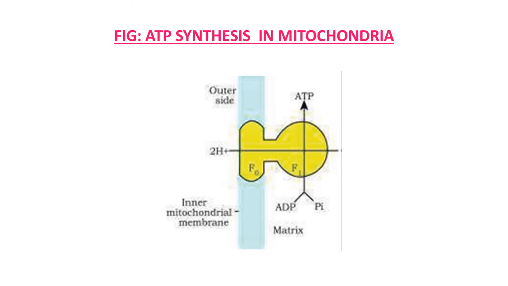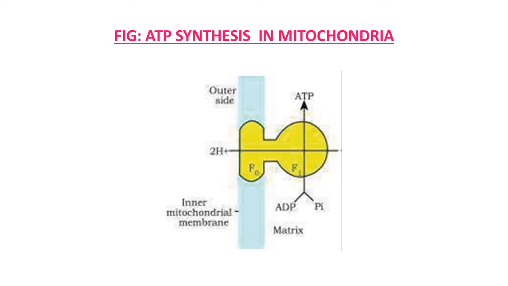For each ATP produced, 2H+ passes through F0 from the intermembrane space to the matrix, down the electrochemical proton gradient, as you can see here. So now, by studying this figure, we can clearly understand ATP synthesis in mitochondria.